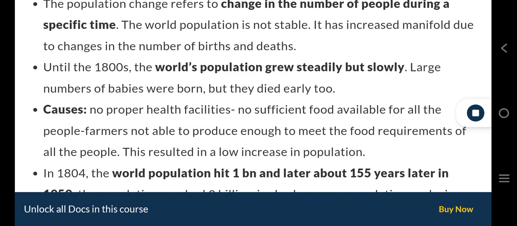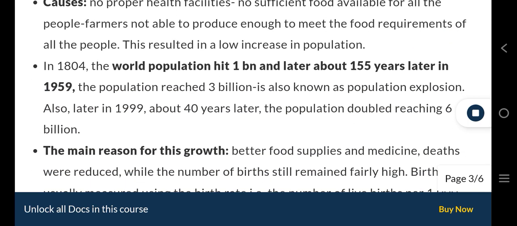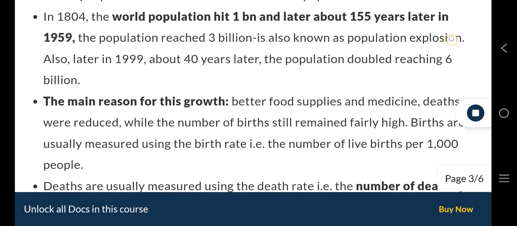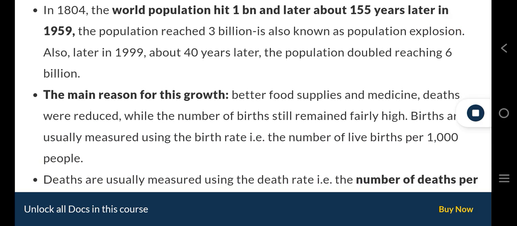Causes: no proper health facilities, no sufficient food available for all the people, and farmers not able to produce enough to meet the food requirements of all the people. This resulted in a low increase in population. In 1804, the world population hit 1 billion, and about 155 years later, in 1959, the population reached 3 billion. This is also known as population explosion.